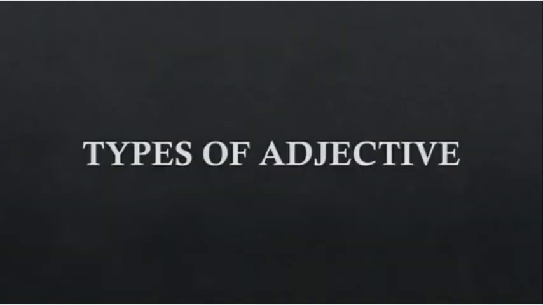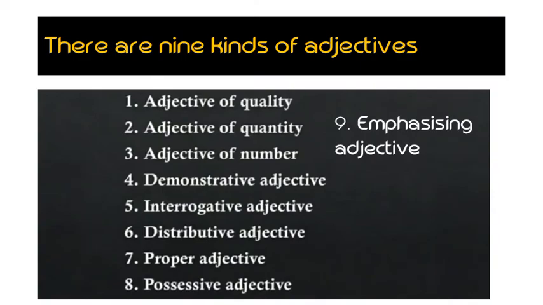Types of adjectives. Let's see how many kinds of adjectives there are. There are 9 kinds of adjectives. First, adjective of quality, adjective of quantity, adjective of number, demonstrative adjective, interrogative adjective, distributive adjective, proper adjective, possessive adjective, emphatic adjective.